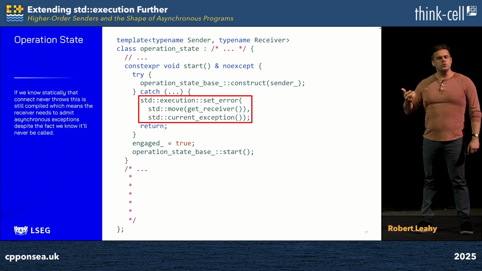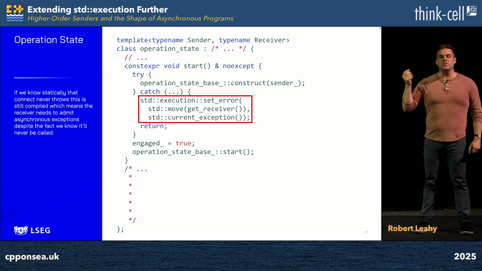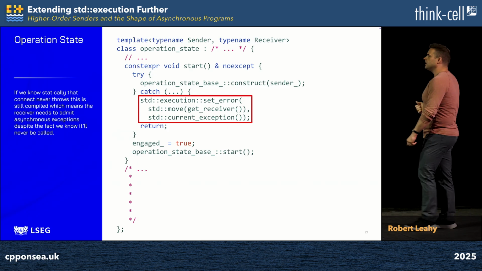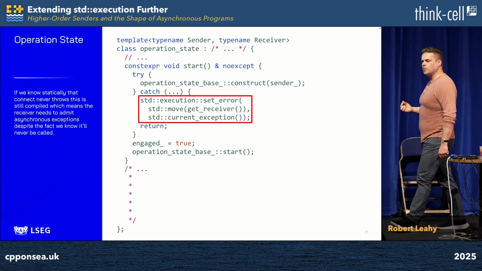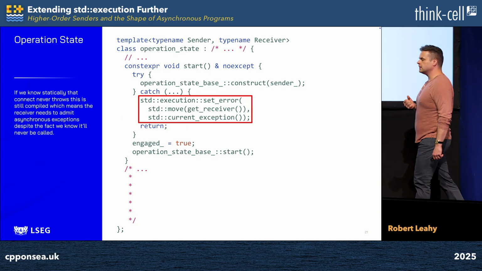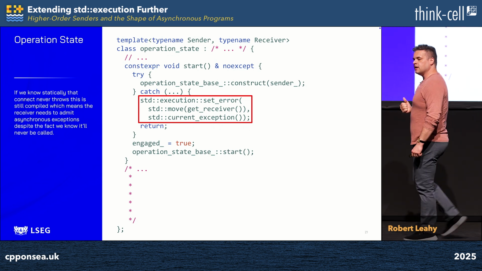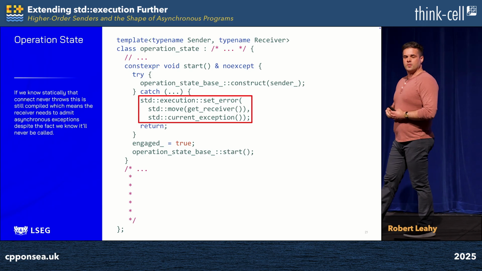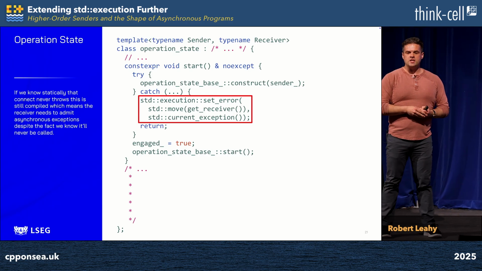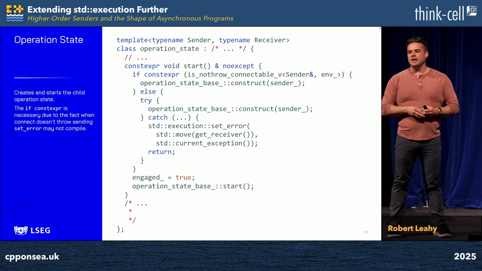The problem is the user may provide you with a sender which is no-throw connectable. They may provide you with a receiver which doesn't actually allow set_error to be called with an exception because they know statically it's impossible for an asynchronous exception to be thrown. But the compiler doesn't know that. It's going to generate the code outlined in red anyway. It's going to fail to compile in this most reasonable set of circumstances, where our user reasonably expects they don't need to handle exceptions. And so we need to write the code on the slide yet again.